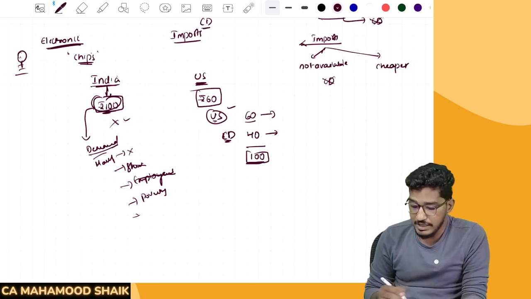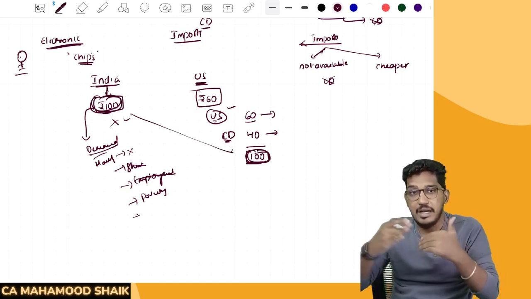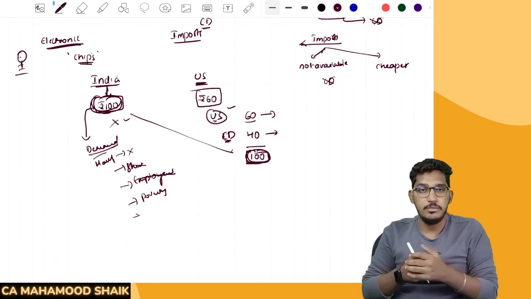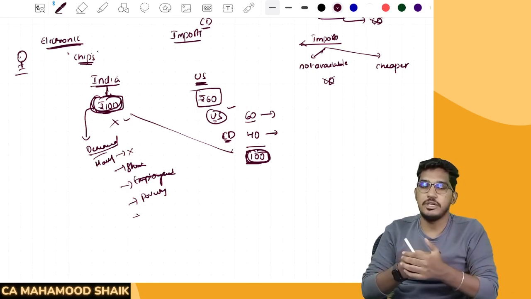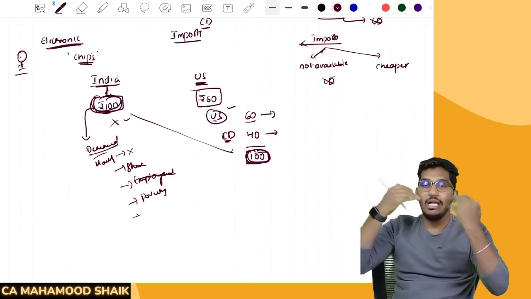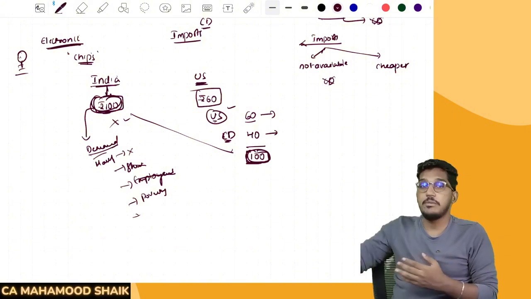So now if you pay close attention, in India, if you purchase a product, you are required to pay 100 rupees. If you are required to purchase a product from US, then also you are required to pay 100 rupees. Now both are at par. Now there is a fair ground for the Indian products to play. Now there is a fair competition. Now any person will not unnecessarily prefer the foreign product. He will also analyze which products are better, whether in India he can procure or he can procure from the US.